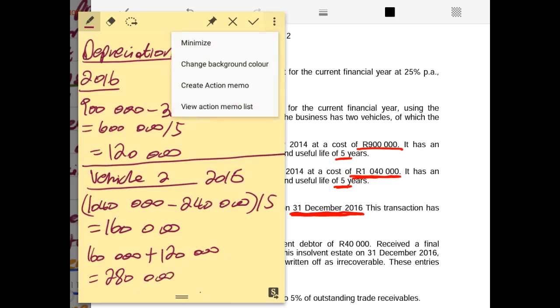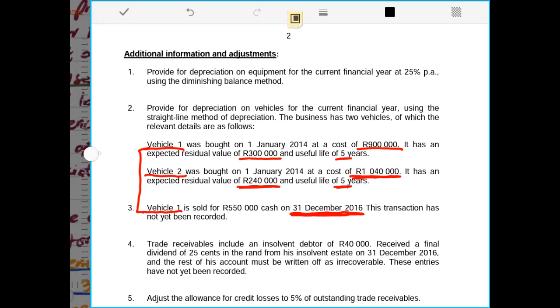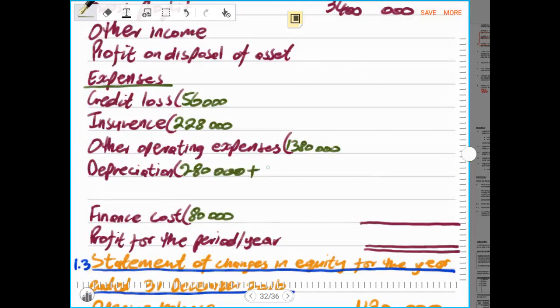So now we can immediately record that depreciation under the income statement as our depreciation for vehicles, 280,000 rands. So now we know that all the depreciation has been taken into account, therefore now their total will be 560,000 rands. That was the second